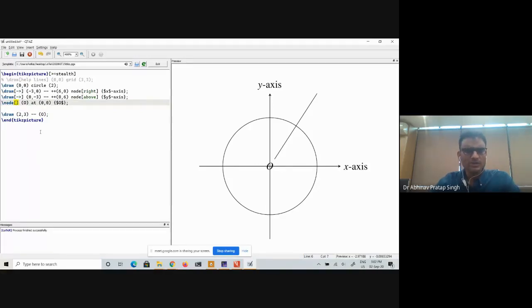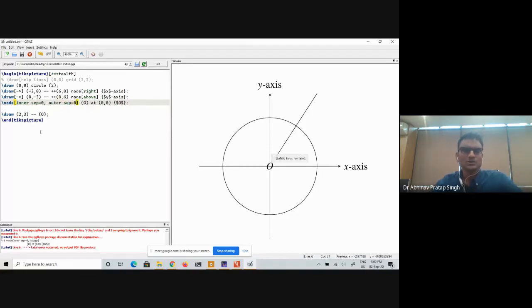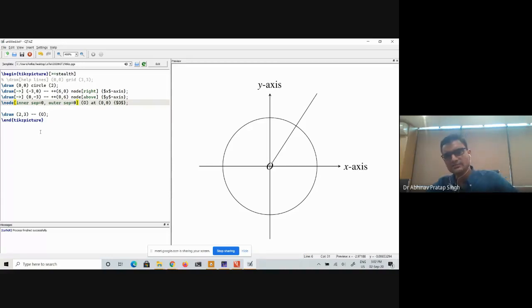All right, maybe I can show you that. Inner sep equal to 0, comma, outer sep equals to 0. Now it will take me closer to the origin that I am looking for. But it has still left some space because I wrote O there. If you want to go further inside at this exact point, I will show you later how to do that. I hope you have understood the usage of nodes.